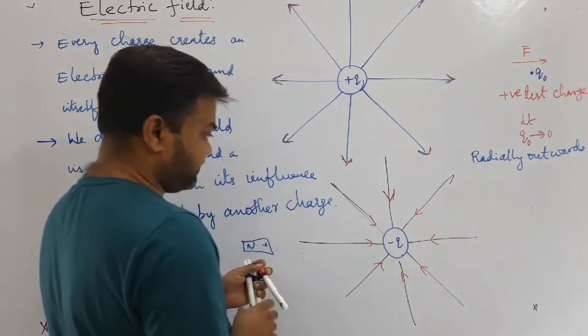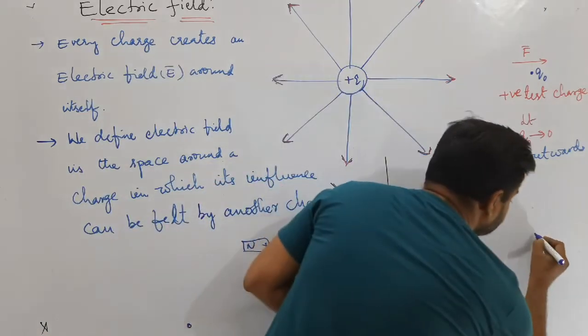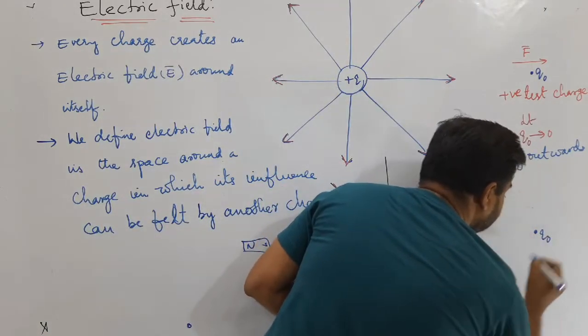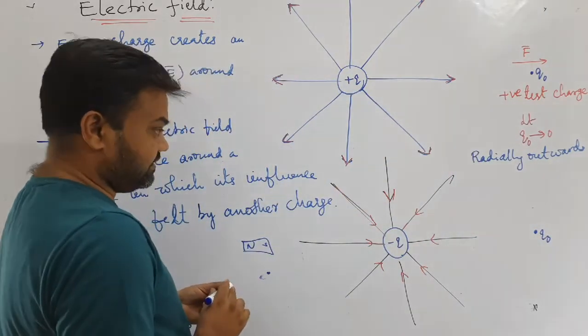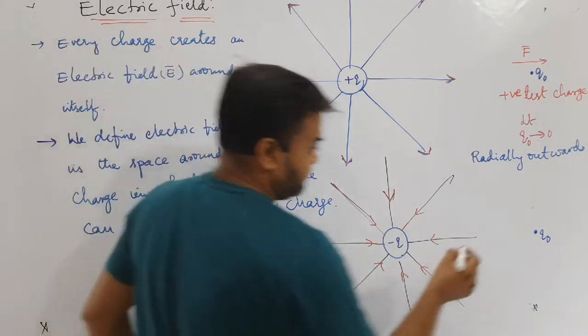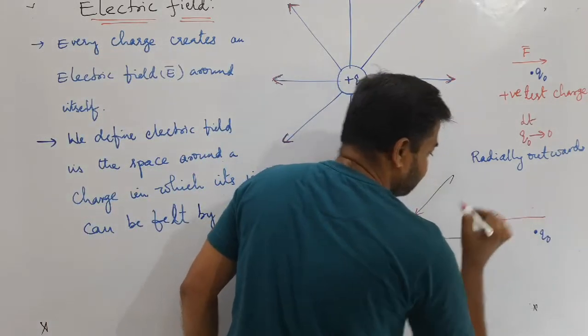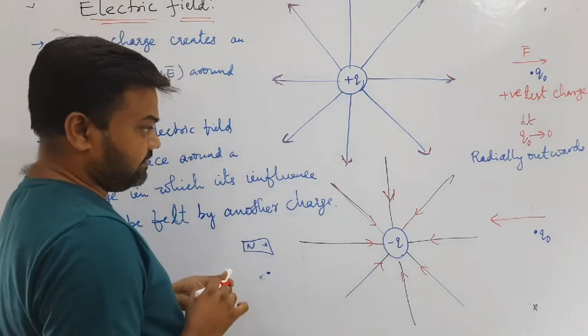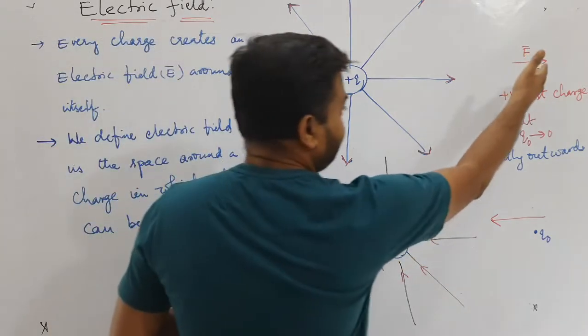The same charge, if you place at this point, we can consider it as q naught, then the force is in this direction. The force is in this direction because it is a positive test charge.